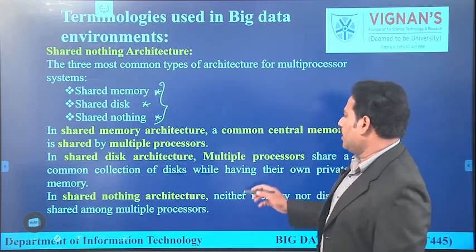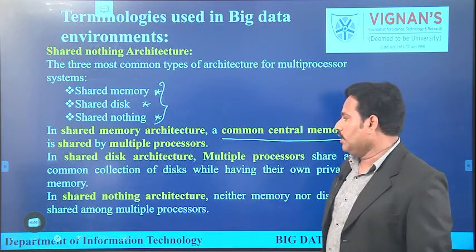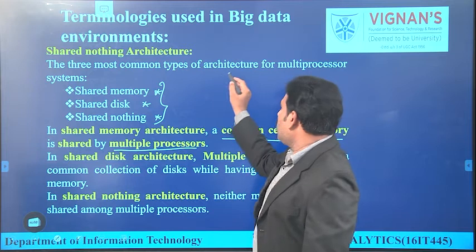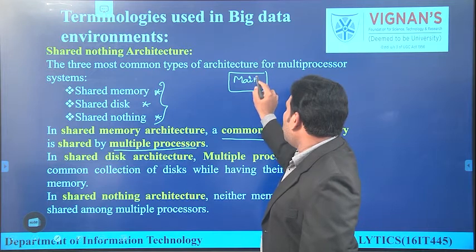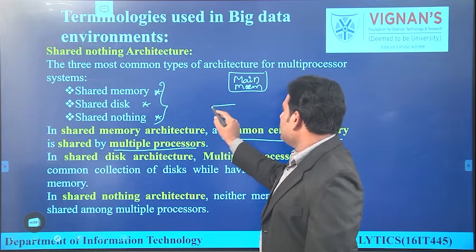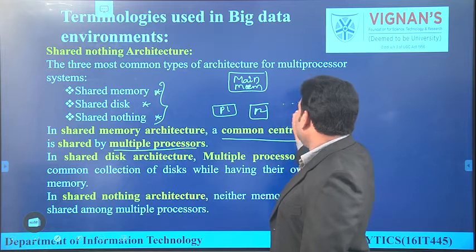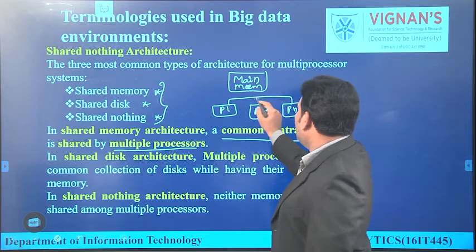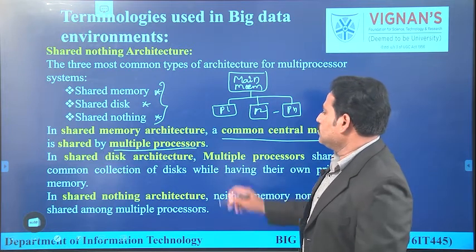In shared memory architecture, we are using one common central memory which is shared by all the multiprocessors. So that we have seen earlier. That means there is one common main memory which is going to be shared by all the processors. Let us take that we are having processor 1, processor 2 and processor N. So all processors will share one single common main memory. So that is called shared memory.